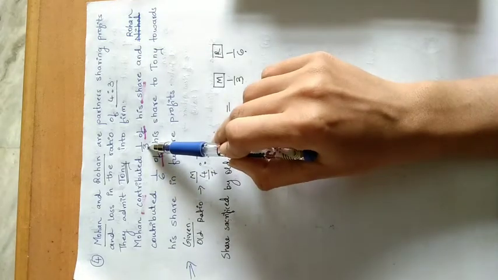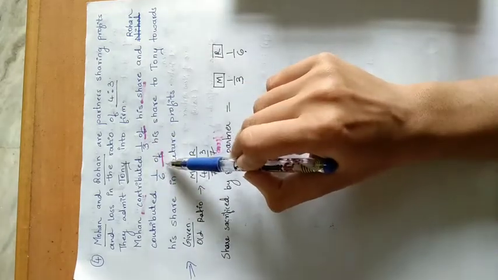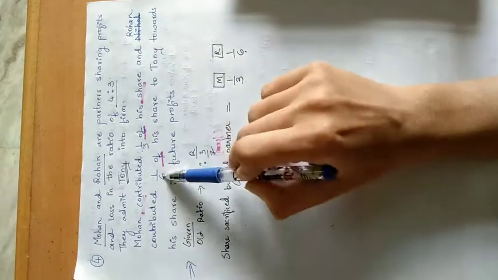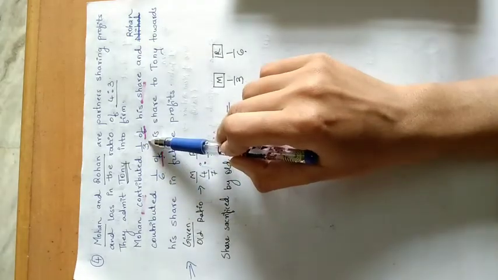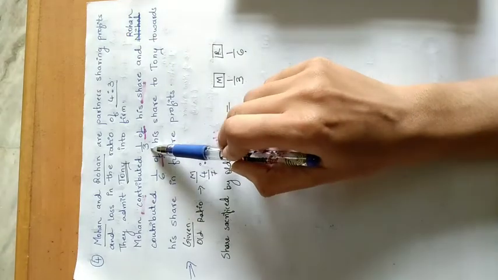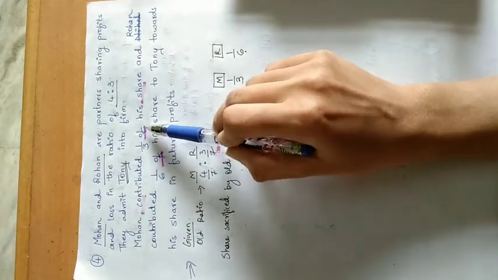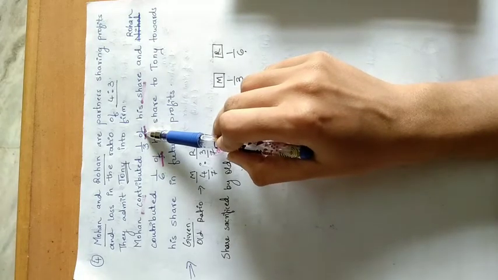Whenever the word "of" is used after the fraction, you have to calculate the sacrifice ratio. Directly you cannot take this as your sacrifice ratio like we did for the last problem. If "from" was given, then we could have, but here "of" is given, so it creates a different meaning.